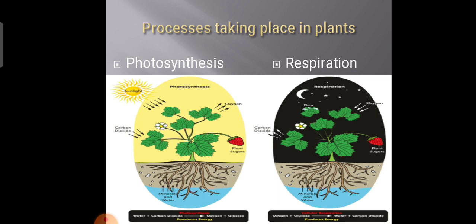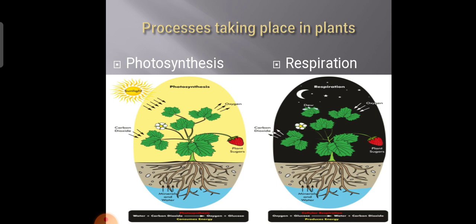Photosynthesis, photo means light, synthesis means to make. The process in which food is made by using the light, sunlight. So green colored plants, in the presence of chlorophyll, sunlight, water and minerals, take in carbon dioxide from the air, make their food and release oxygen gas in this process. So that's why, because they are releasing more oxygen than the oxygen which they are using up, we say that they are a good source of oxygen.